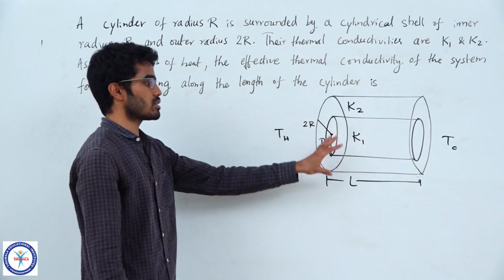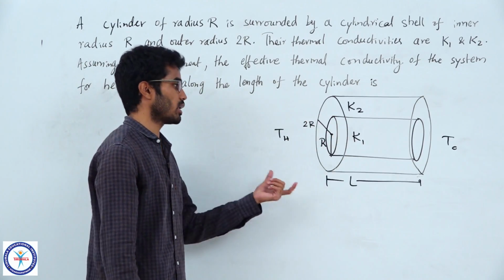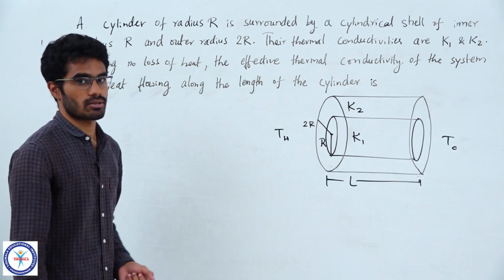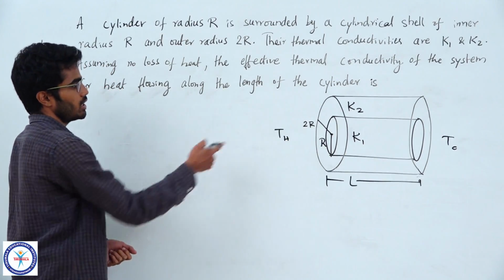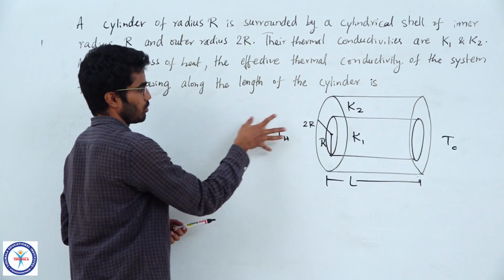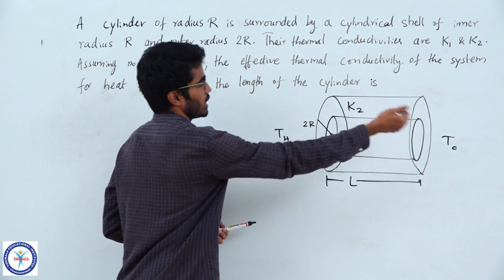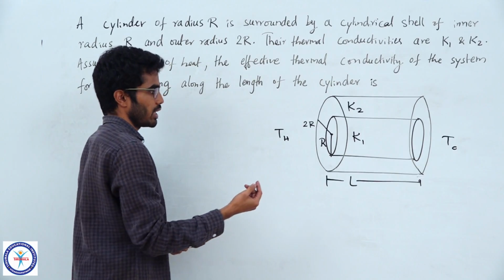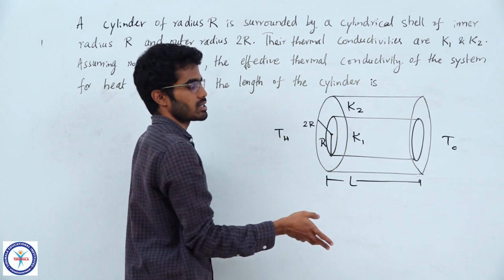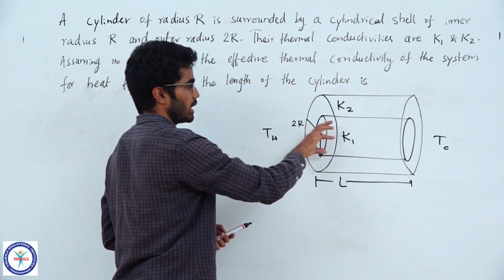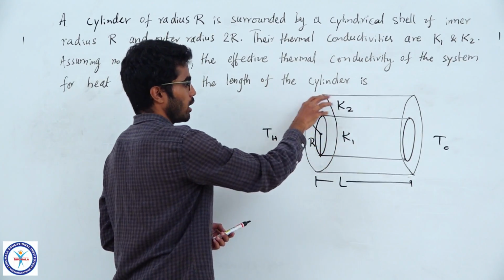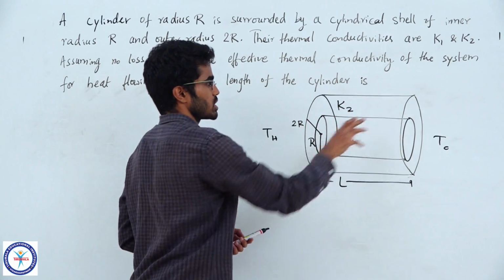Now, for such a system, how do you calculate effective thermal conductivity? First, you need to calculate effective thermal resistance. So, identify if they are in series or parallel. Now, if heat flows from this side to the other side, identify whether it has different independent paths here. The heat can go in the inner region and the heat can go along the length of the shell also.